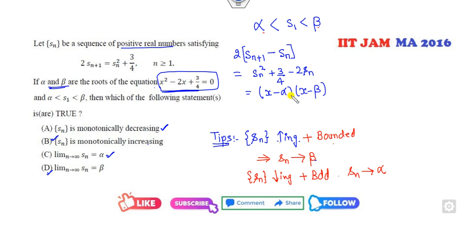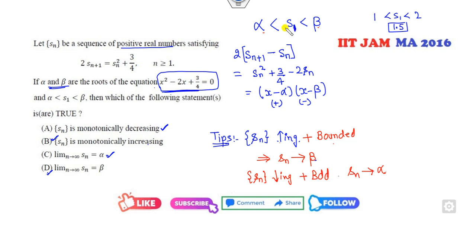Now S1 lies in between them. So what is the value? If I choose any number in between them, say 1.5, this factor will be positive and this factor will be negative.